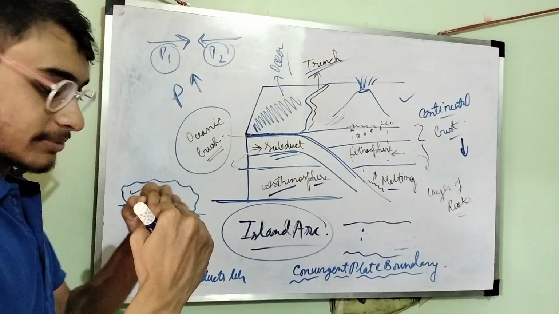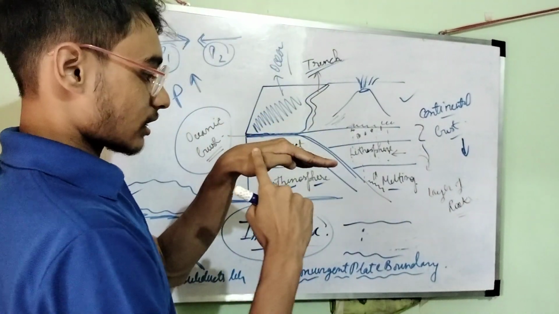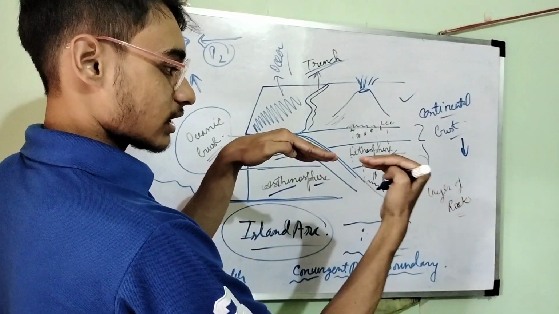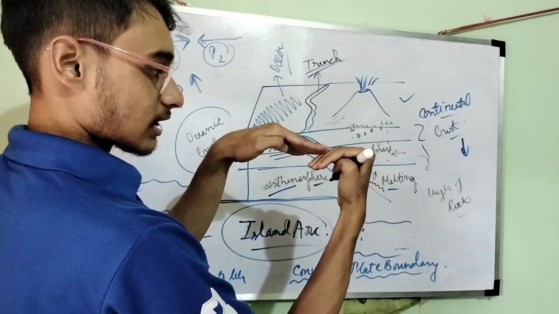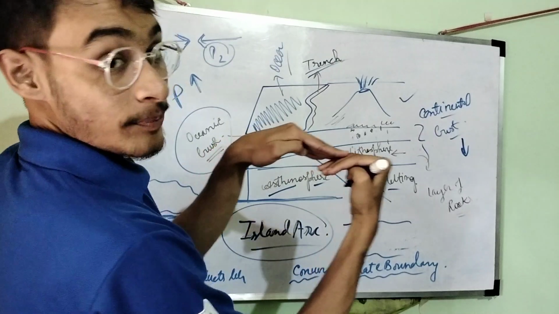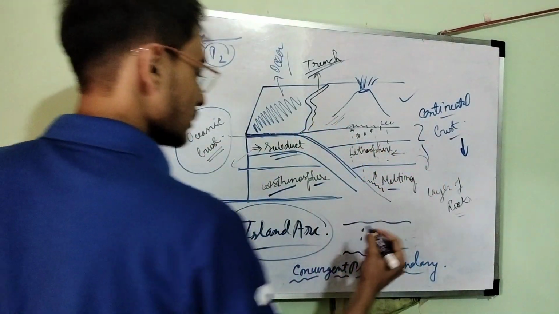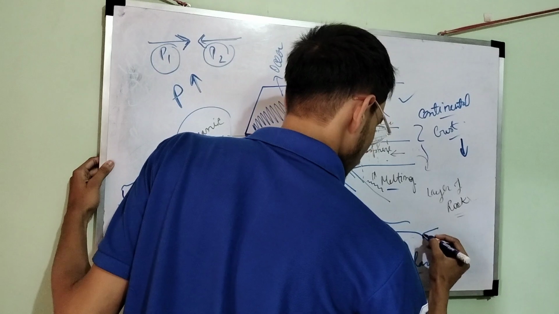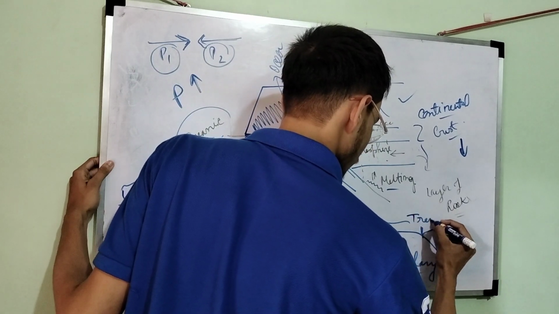Now see, since it is subducting, suppose this is the continental crust, this is the oceanic crust. The oceanic crust is coming, it is subducting in this way. Now can you see, what kind of structure will be formed? Now see, what is this portion known as? This portion is known as a trench.